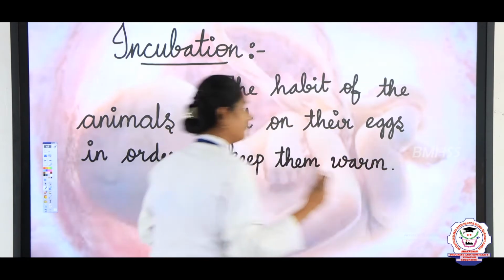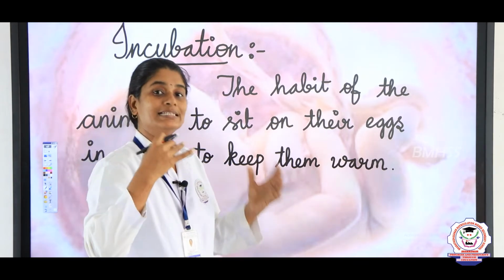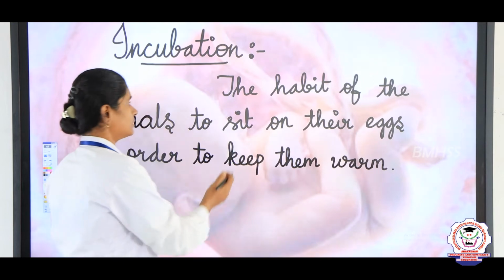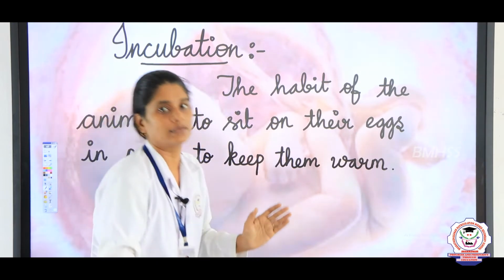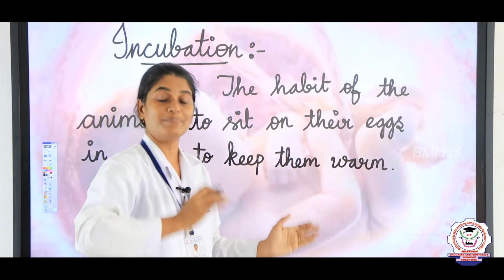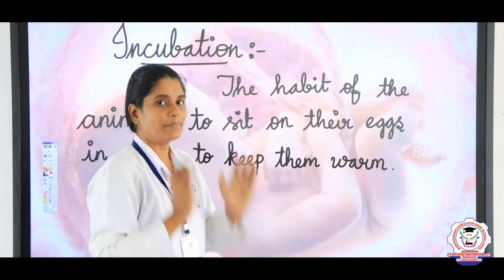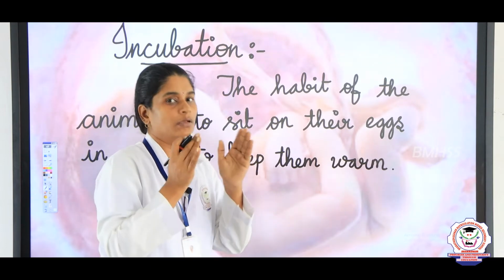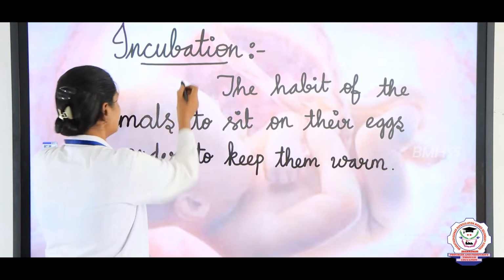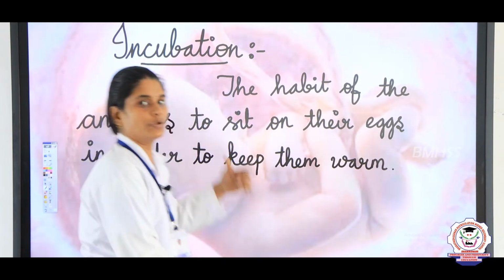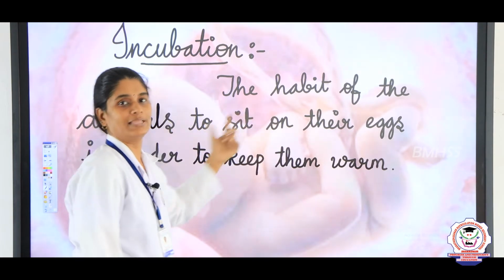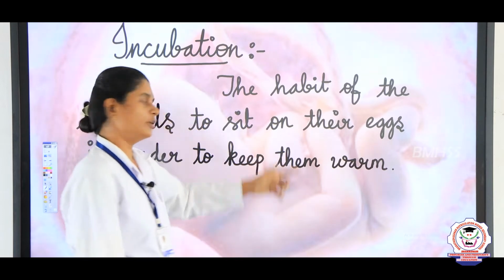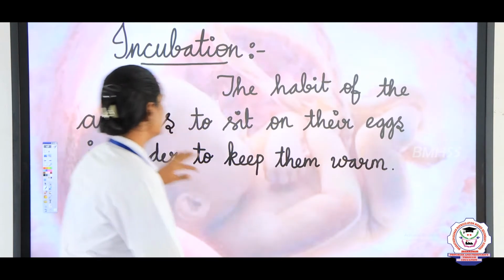If the egg feels the warm condition, only then does the embryo grow inside the egg. That is why some animals lay eggs in a warm place or keep the eggs in a warm place, or some animals like birds sit on their eggs to keep the eggs warm. That is known as incubation. So incubation means animals sit on the eggs to keep them warm. That habit is known as incubation. Now let us see.